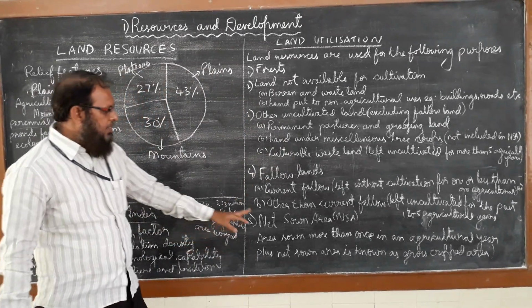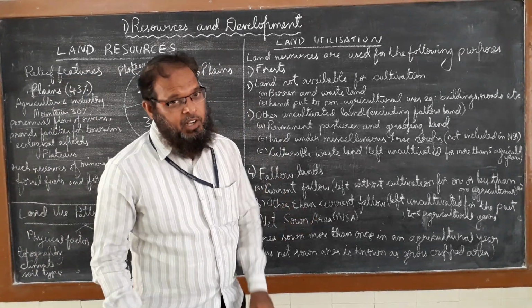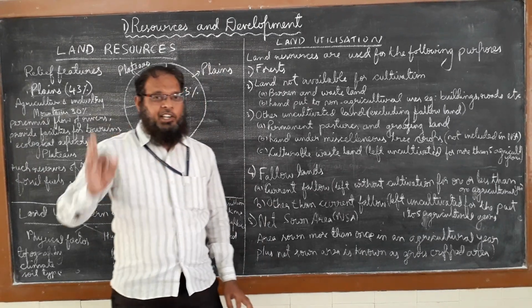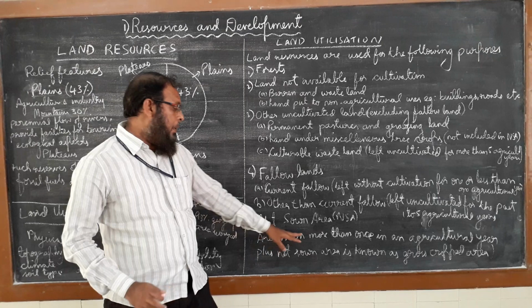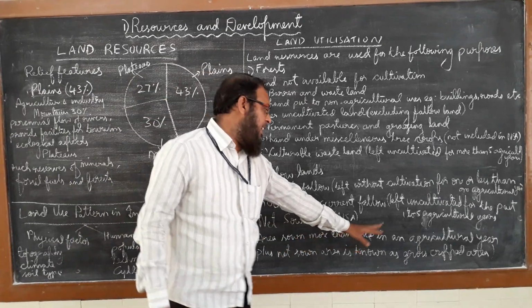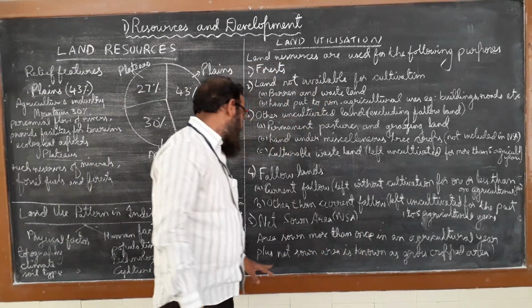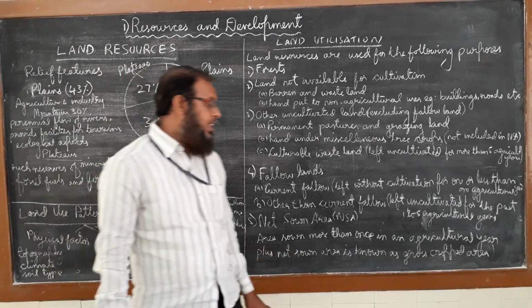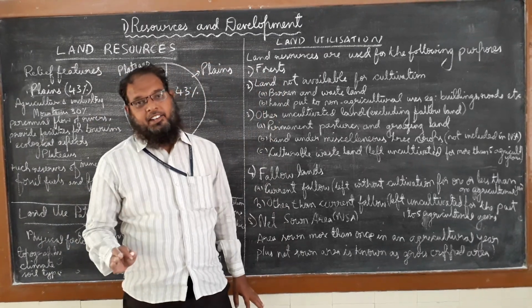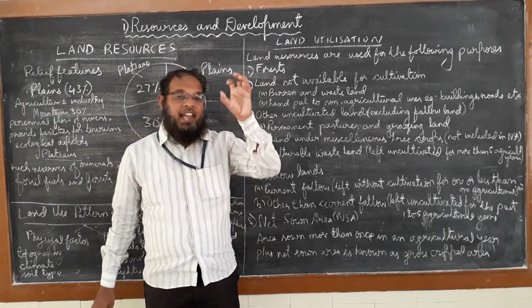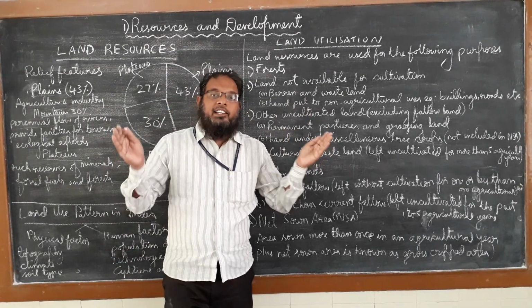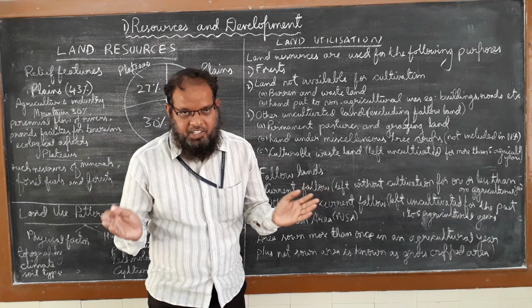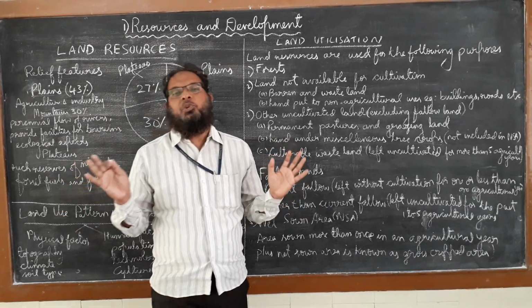Next, the fifth one is about the net sown area. We are using the shortcut NSA, net sown area. Now, the area sown more than once in an agriculture year, plus net sown area, is known as the gross cropped area. So we are calculating how much area of the land is brought under cultivation. That is referred to as the net sown area.